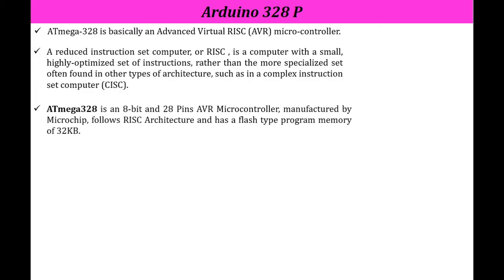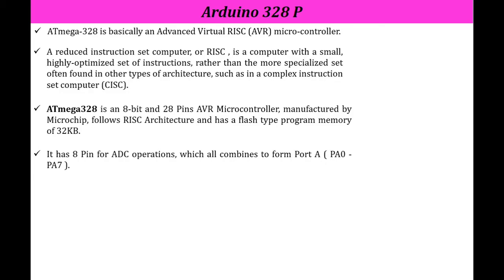Now the Arduino 328 or ATmega328 is an 8-bit, 28-pin AVR microcontroller manufactured by Microchip, and it follows RISC architecture. It has flash type memory of 32 KB. Here it has 8 pins for ADC operations.